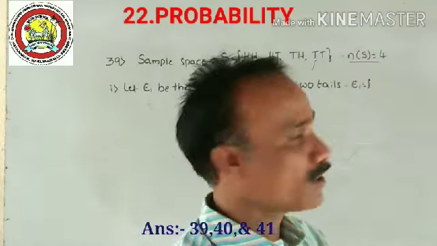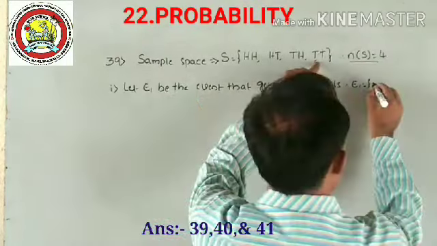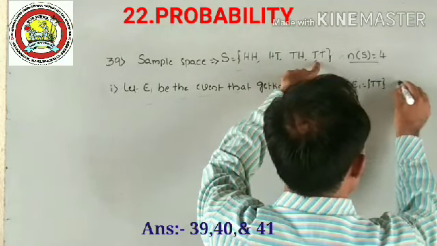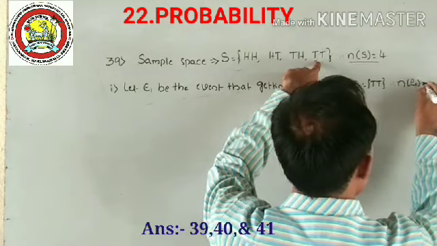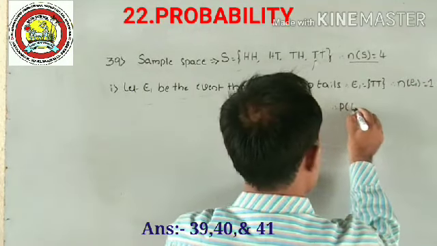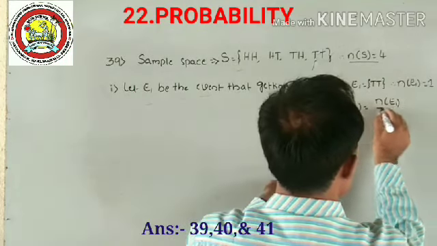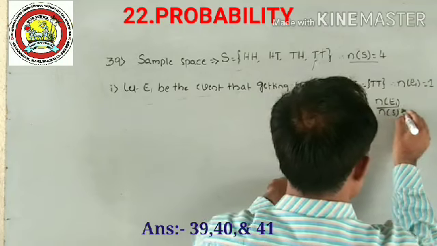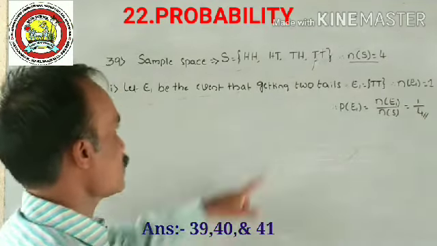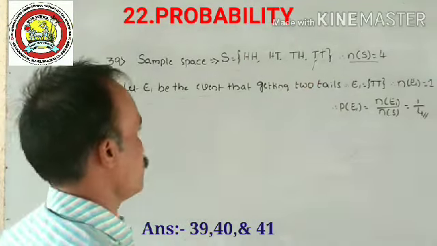Two tails means exactly two tails. That is, we have only one option, that is TT. Therefore, the value of n(E1) is equal to only 1. Therefore, the probability of this event, P(E1), is equal to n(E1) divided by n(S), that is equal to 1 divided by 4. Consider only TT. Why? Because two tails, exactly two tails. This is the only option.